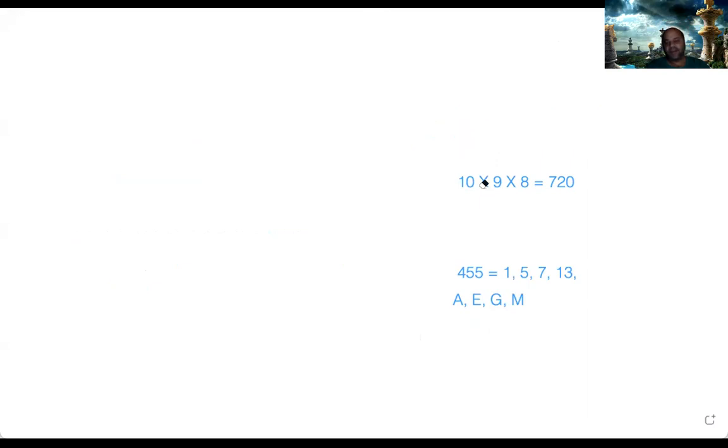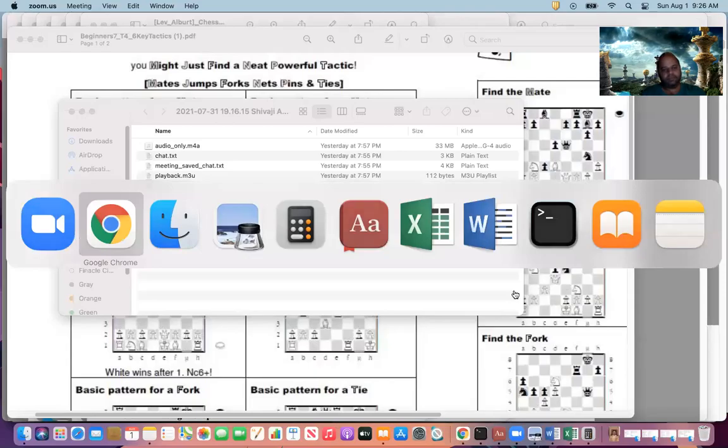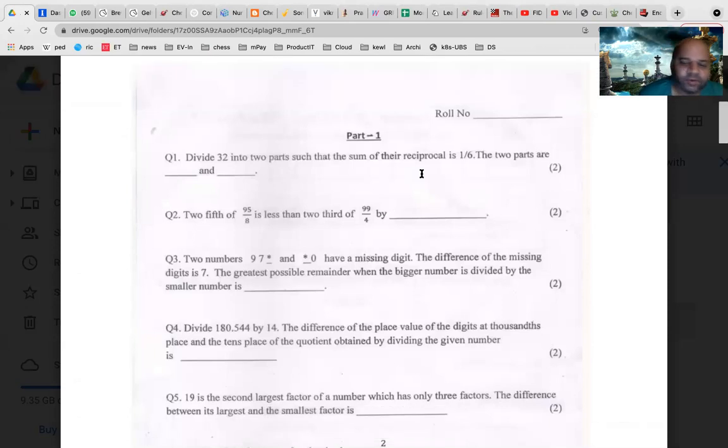So we'll go to the Aryabhatta, okay, Aryabhatta, and let us see this one. The structure of the exam is such that there are 30 questions with 2 marks.